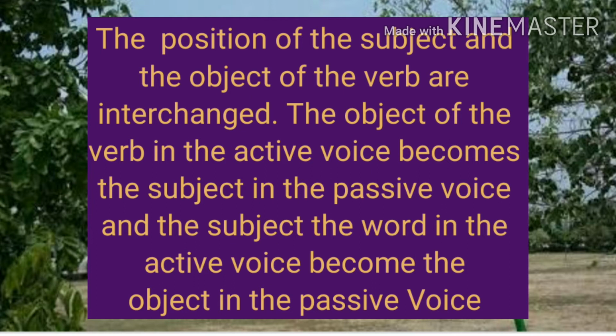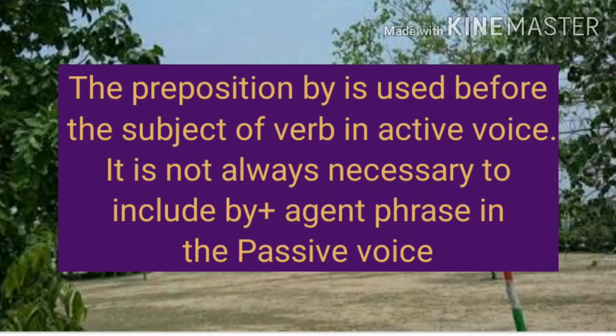For example, Clara bought a new car. This is active voice. Now when you change this into passive, what is the object here? A car. So, a car was bought by Clara. Okay, this is what? Passive voice. Now, whenever you have to change the active voice into passive voice, the preposition by is added. Not in all the sentences, but in a few sentences by is added. The preposition by is used before the subject of the verb in active voice.